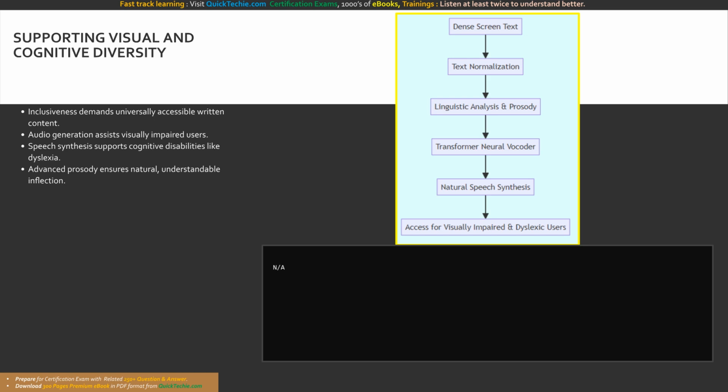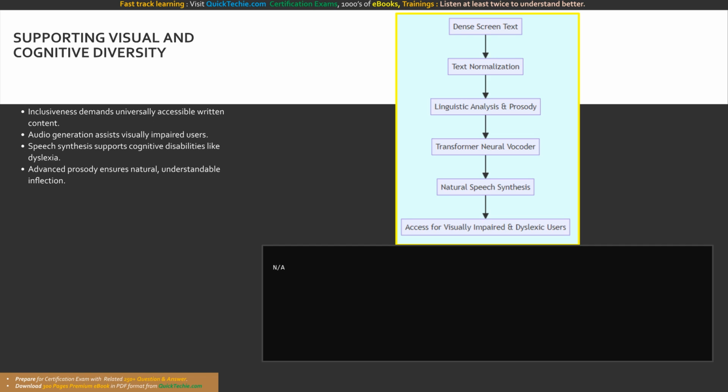Equally important to supporting users with hearing impairments is supporting users with visual or cognitive challenges. Inclusiveness demands that written content is universally accessible. The training materials highlight that applications can generate audio to read web content, articles, and documents aloud for users with visual impairments, and to support users with reading disabilities like dyslexia. This is achieved through speech synthesis, commonly referred to as text-to-speech or TTS. By integrating Azure Speech Synthesis into our AI solutions, we can programmatically convert dense, unstructured text into natural-sounding spoken audio.